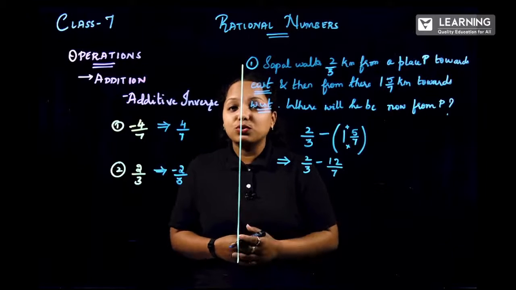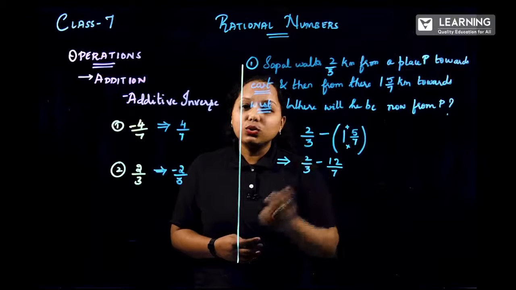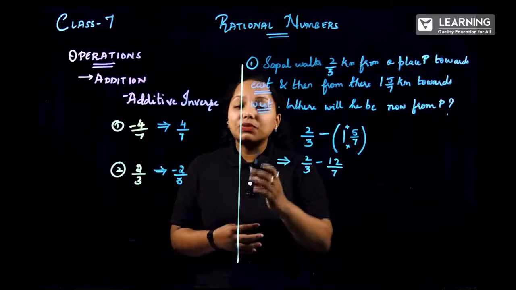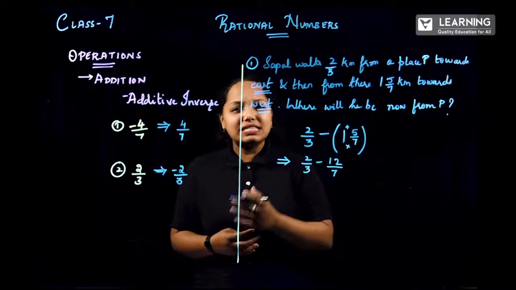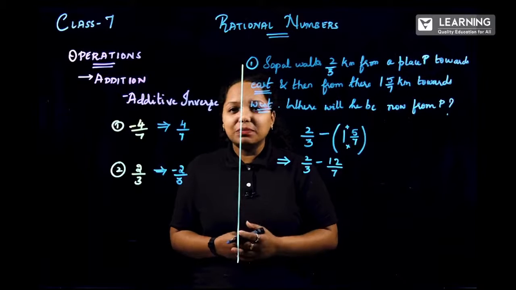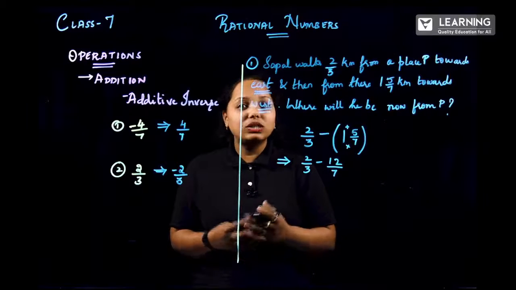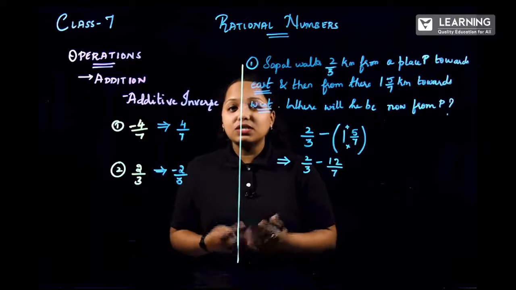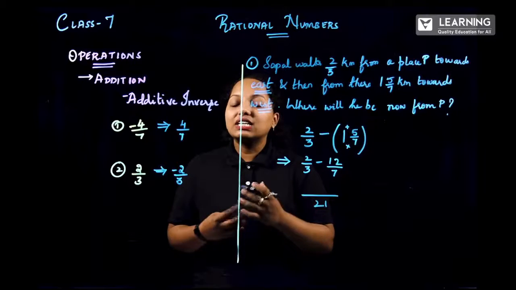Yes, here you have to take the LCM concept. So what is the LCM concept? Whatever denominators you get, if they are going in the same table, you can do the normal LCM. I hope you know LCM, HCF. We have learnt in our primary grades, right? Now 3 and 7, are they going in the same table? No, these are two entirely different numbers. Obviously, you will be taking the direct multiplication of this, that is 21.